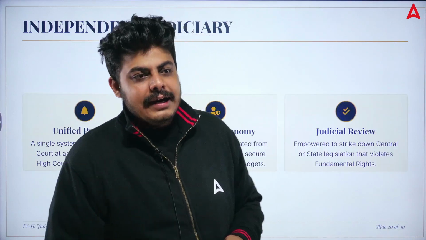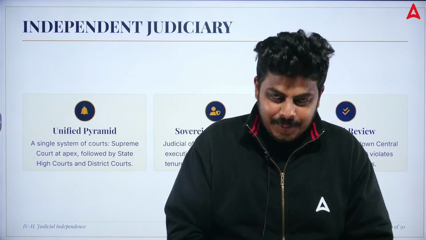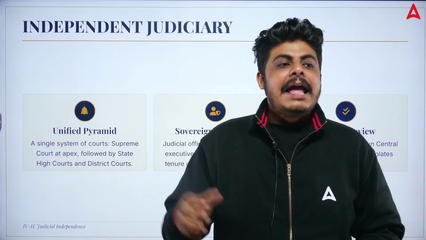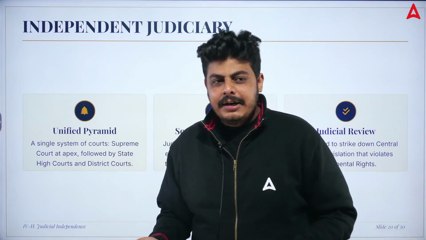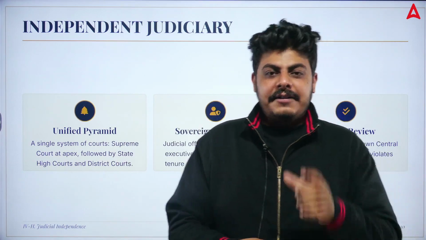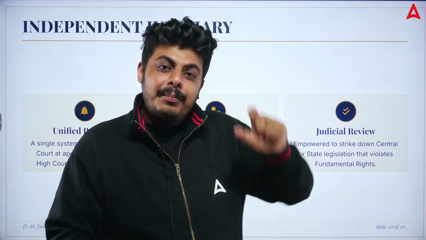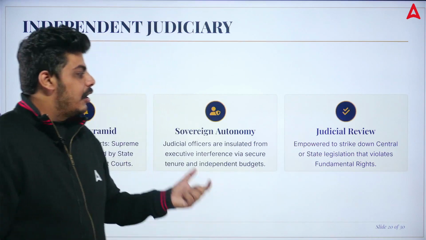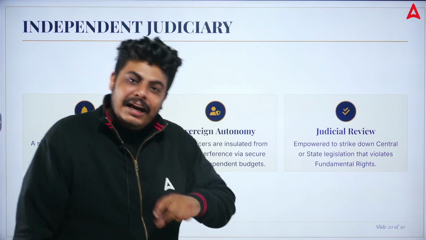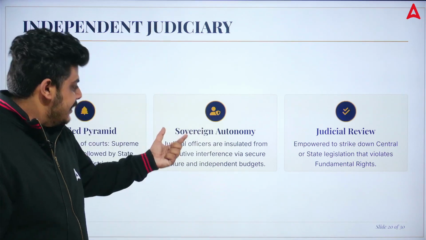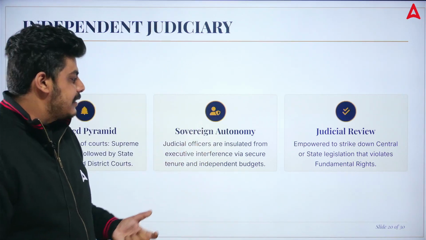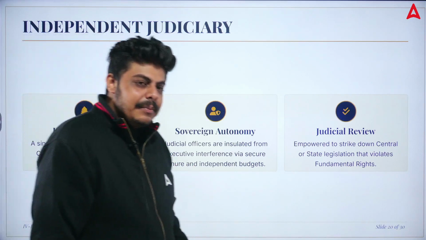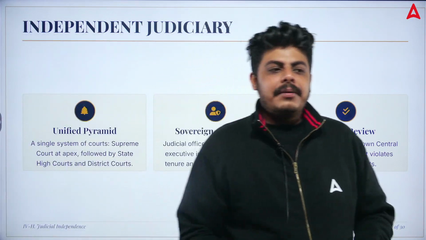If I move ahead, see, independent judiciary, the most important part. We have seen separation of powers, the judiciary is independent, and why does the judiciary need to be independent? So that judicial review can be there. If something is going wrong, it must be addressed. That's why I have written here, empowered to strike down central or state legislation that violates the fundamental rights. See, sovereign autonomy: judicial officers are insulated from executive interference via secure tenure and independent budget.